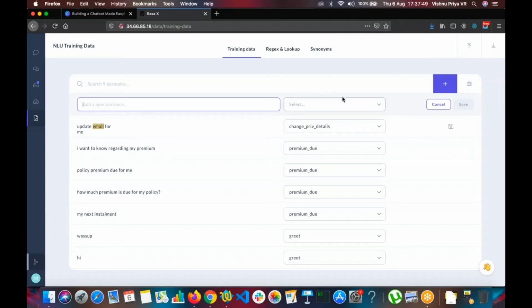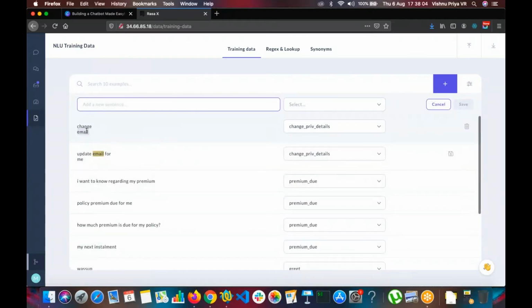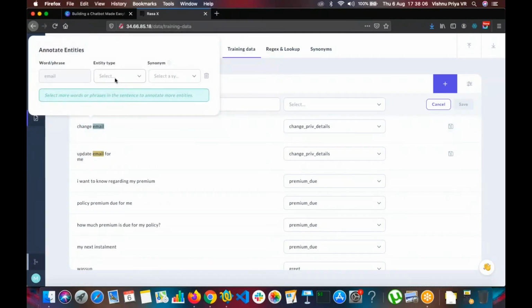Let me add another one. So now I'm adding another variation related to email itself. This will be something called change email. And I'm choosing the intent and saving it, and I'm choosing the entity.